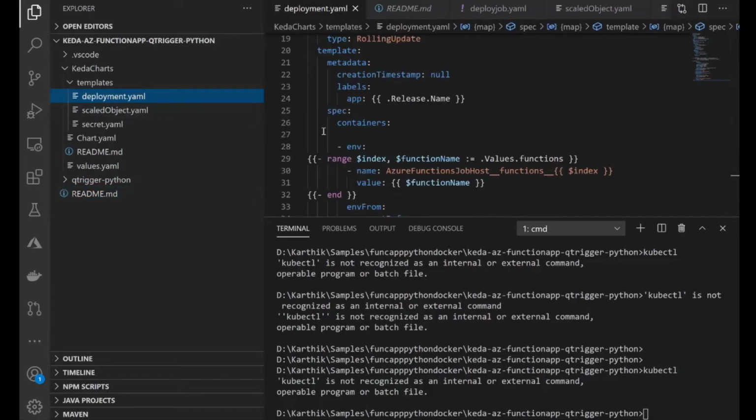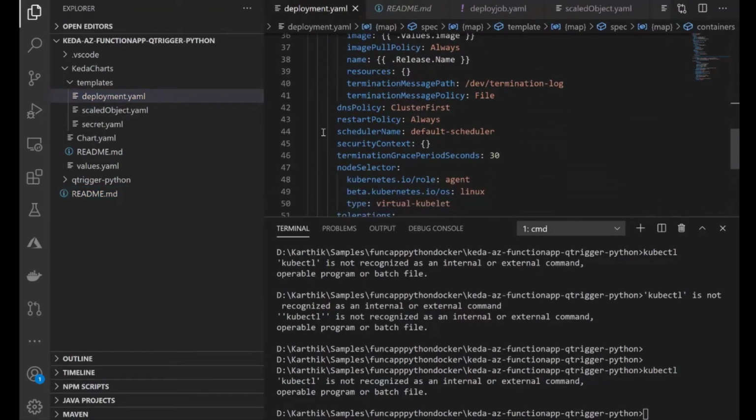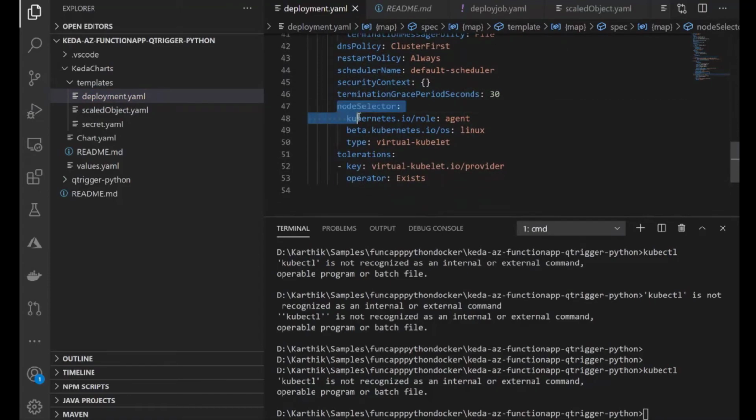So in this file you can also see this node selector. This node selector is telling that this pod or this deployment should run in virtual kubelet. This is a code you need to put in your deployment.yaml.